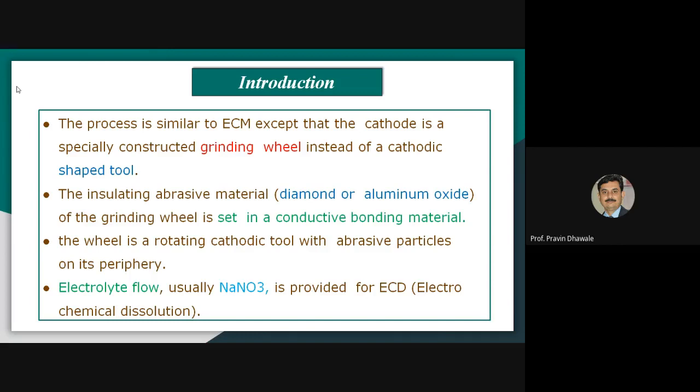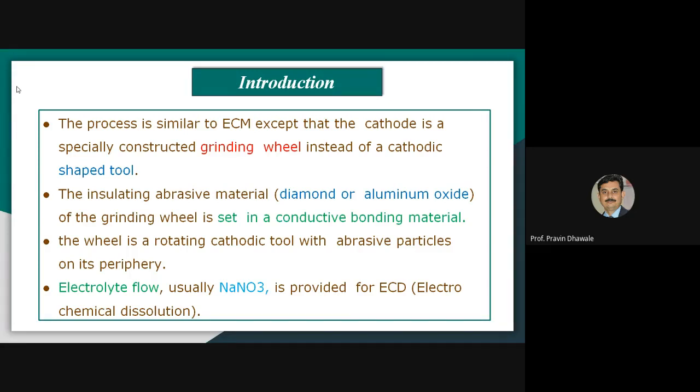Now, what is this electrochemical grinding? It is a process that is similar to the electrochemical machining process. Then what is the difference between electrochemical machining and electrochemical grinding? We know that we require a DC power supply in order to carry out the chemical dissolution of metals or metal alloys.